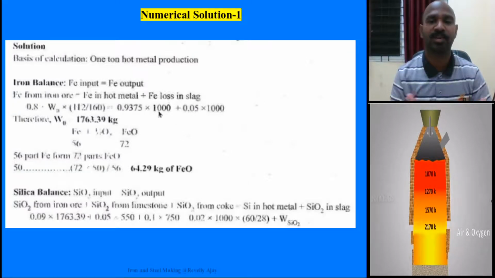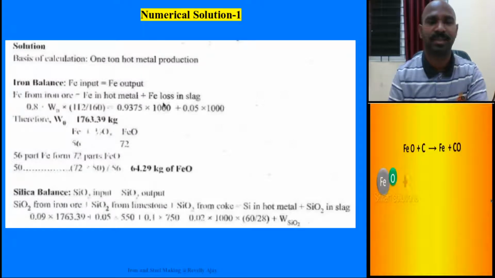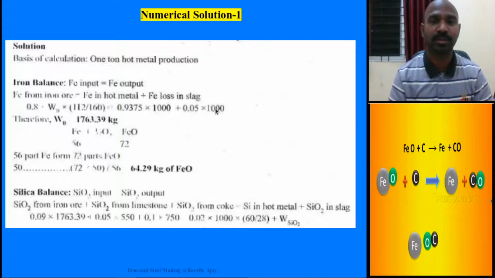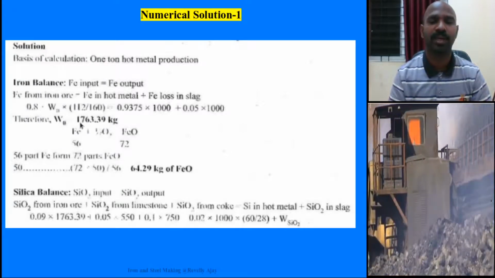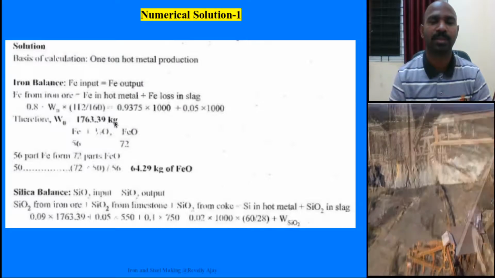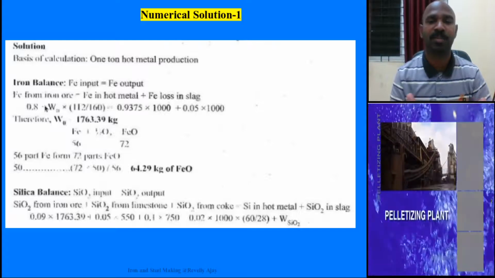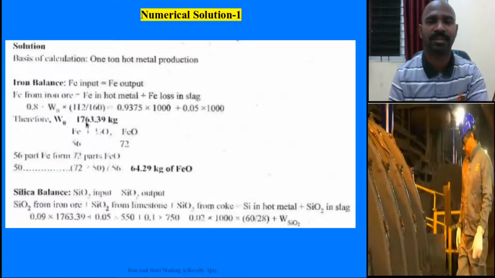Since you do not know the physical weight, just like hot metal, 1 ton hot metal produced, and slag, iron loss going in the slag, in 1 ton hot metal production with respect to the 1 ton hot metal production. So that is why you have it here. Now you simplify, and you will be getting the WO, that is 1763.39 kgs. This is in kg, 1000 kg. These are the numbers. So ultimately WO is coming to kgs, that is the physical weight.